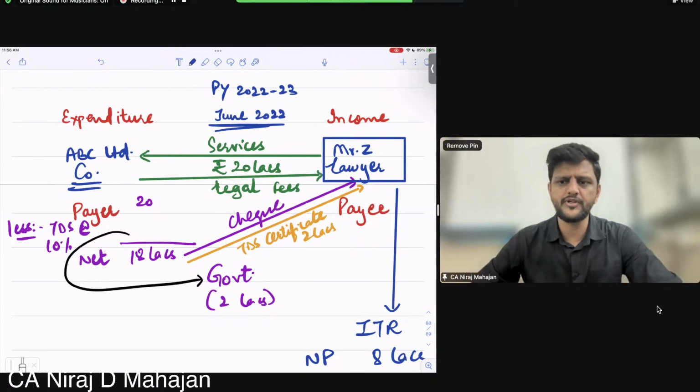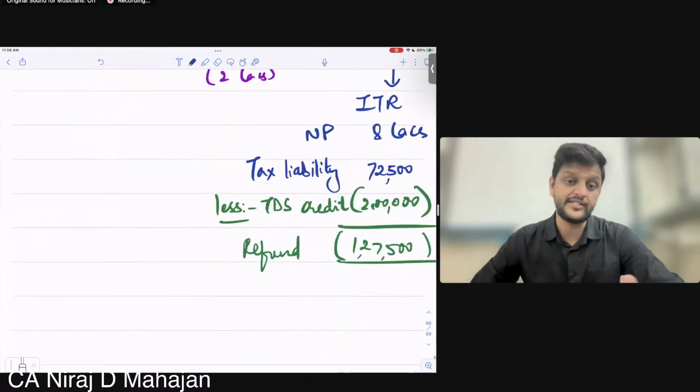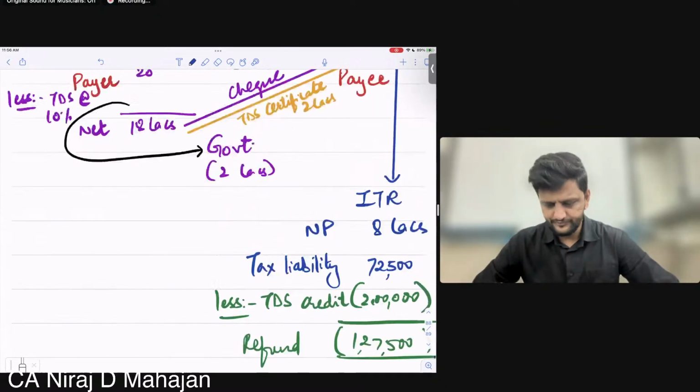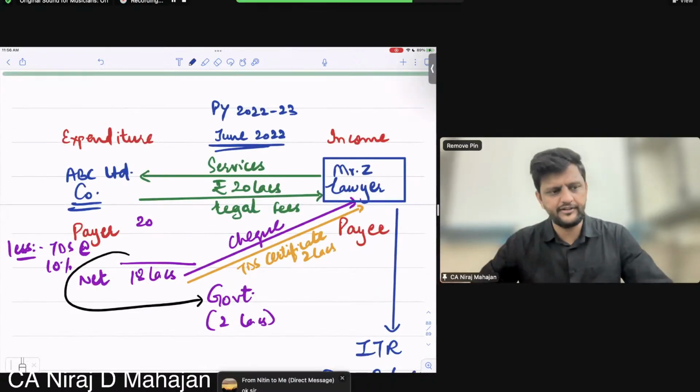Because assessment happens from year to year. What Nitin is saying, can the government keep the remaining also and adjust it in the next year? So assessment happens from year to year only. Okay? Year to year we take a refund or pay the taxes.